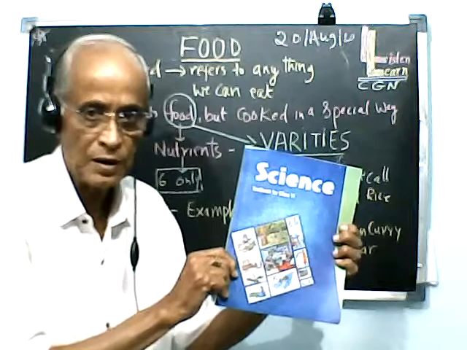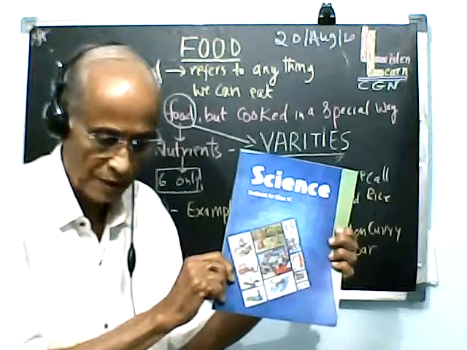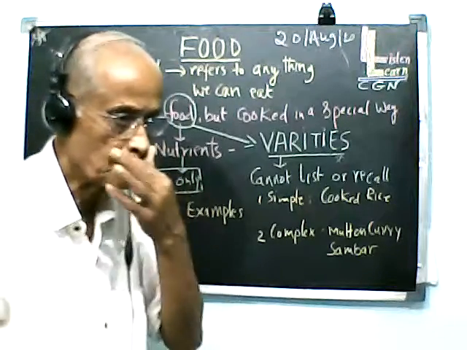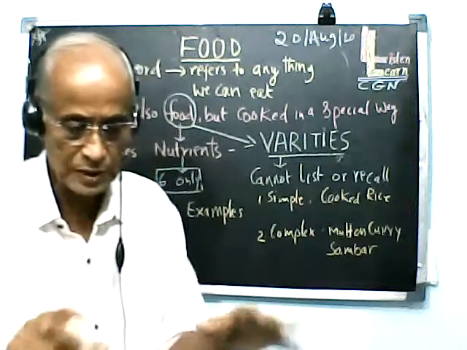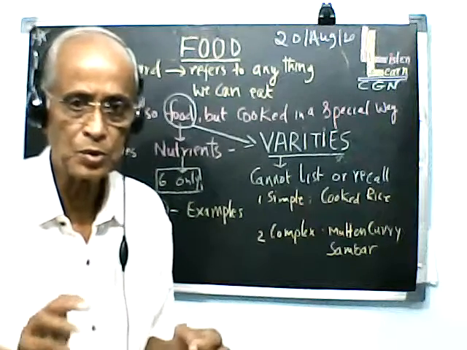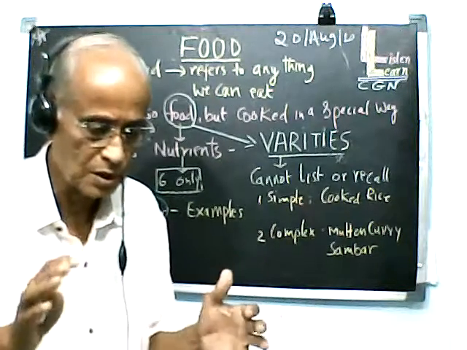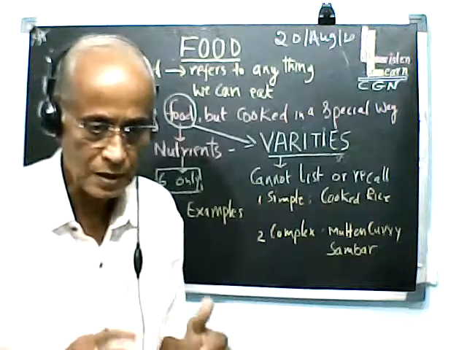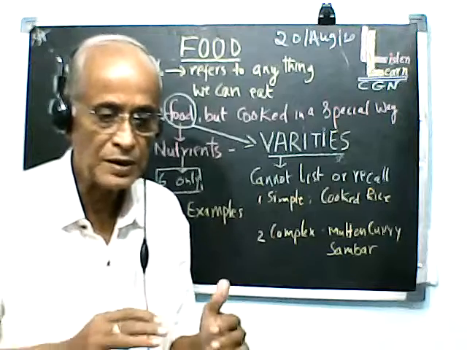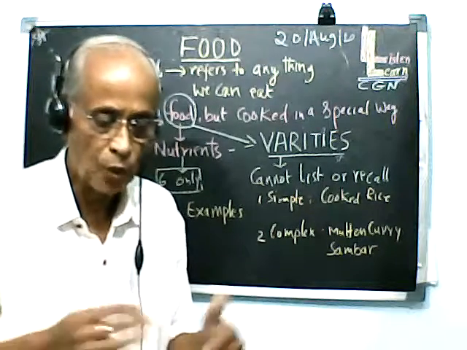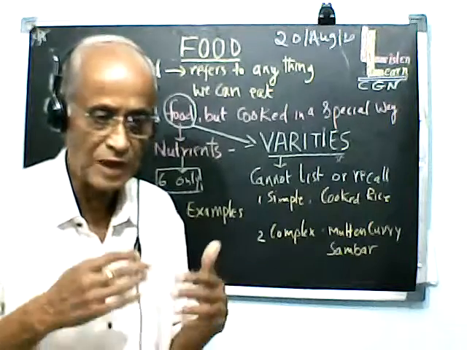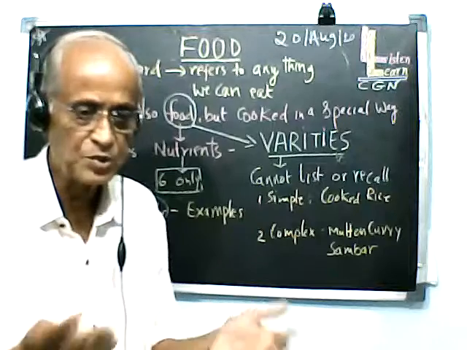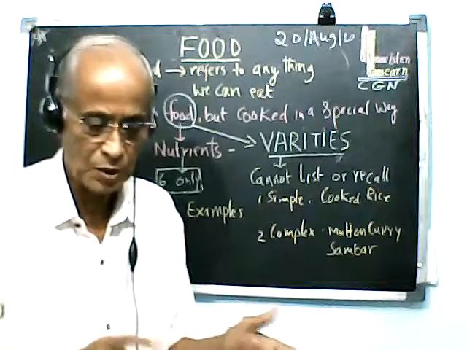We are going to learn chapter 1, and chapter 1 is about food. Since it is class 6, we are not going to go in detail about food, nor are we going to learn about the chemistry of food, but we learn in general what food really means, why we take food, and what the types and varieties of food are. So some of these things we will try to understand today.